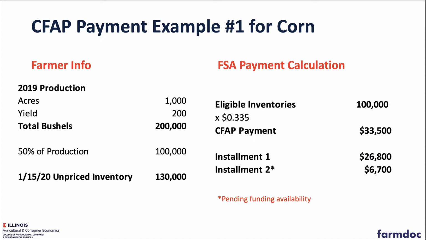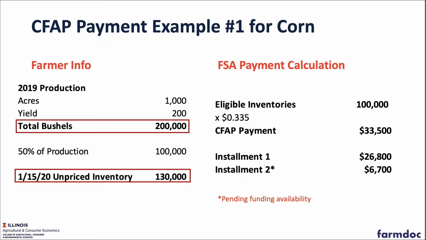So let's take a look at a payment example for corn. A couple of things I want to highlight here as we go through this payment example. One is that the information that the farmer will ultimately need to provide to calculate a payment for them is relatively minimal.